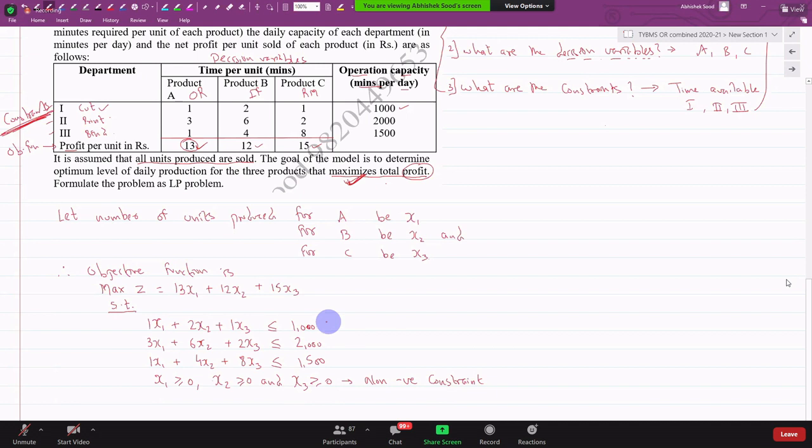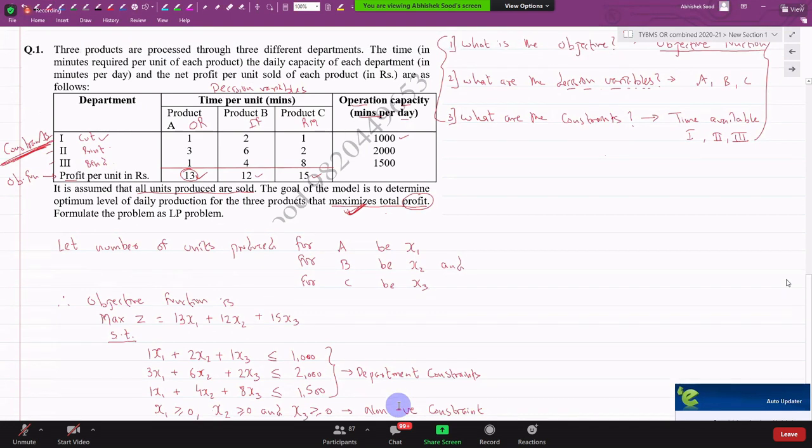Okay, these are my department constraints. And this is my non-negative constraint. Am I clear with this? Any doubt in understanding this?